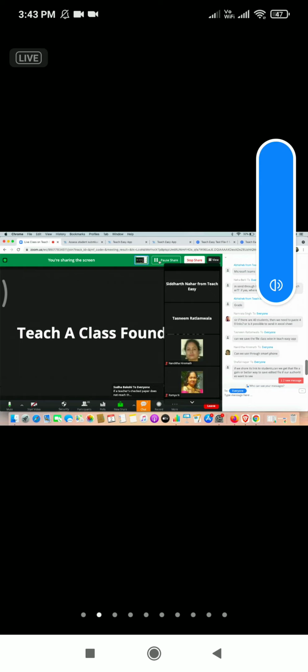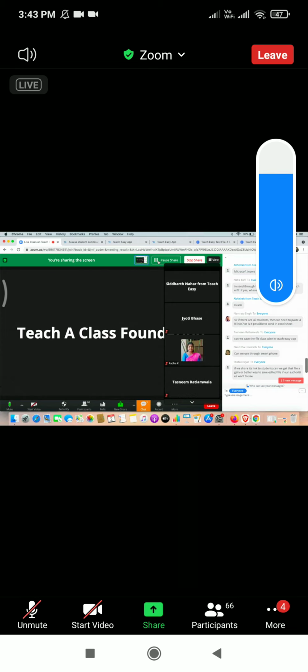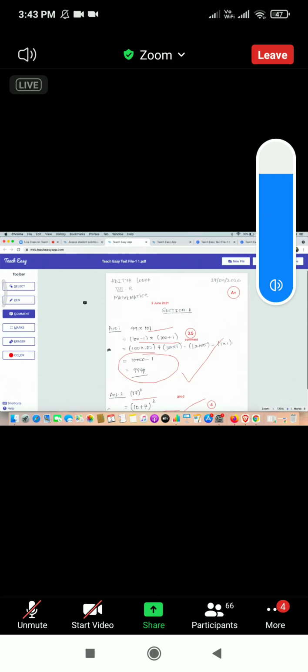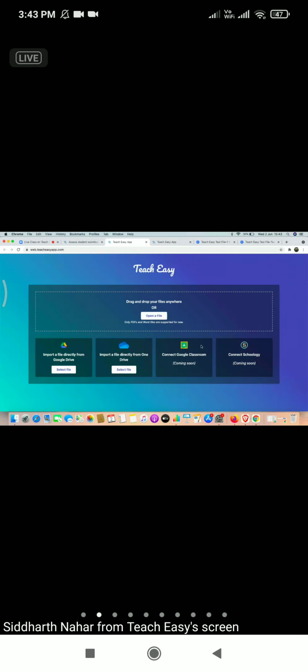Another question is whether we can save the file class-wise in the TeachEasy app. We support the class version in the mobile app. The class version in the desktop app will be launched soon. It is almost ready, 90% of the work is already done. On this dashboard, we will show a class box, and you can create a class and invite your students to TeachEasy, and they'll be able to directly submit to you.